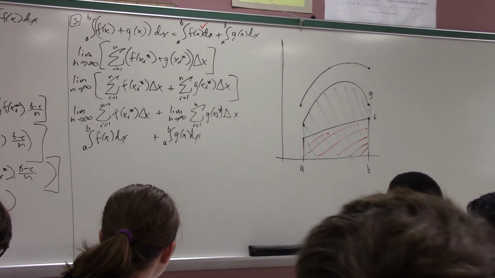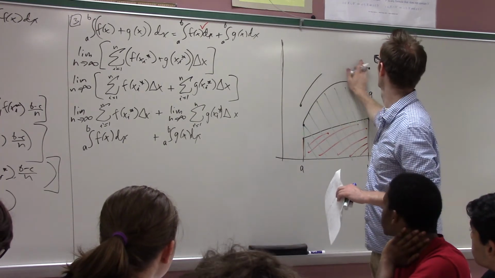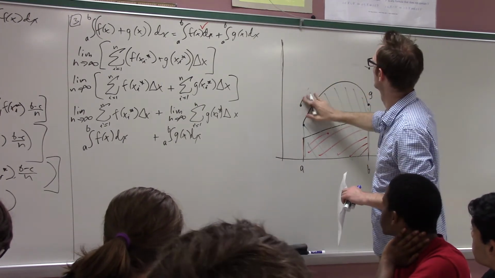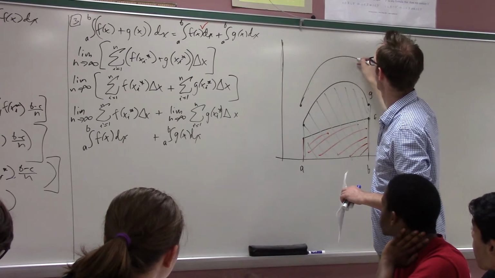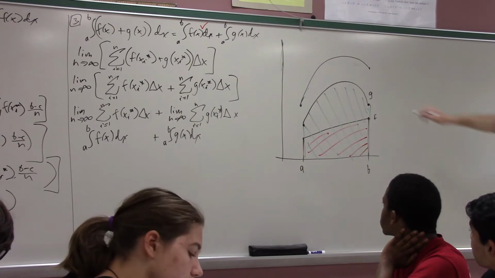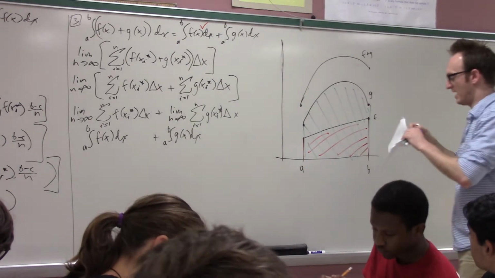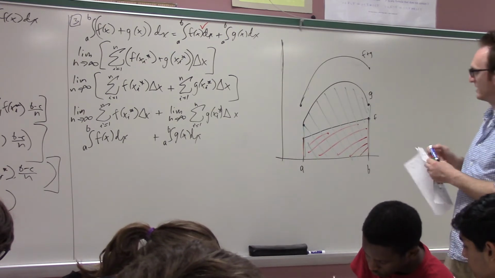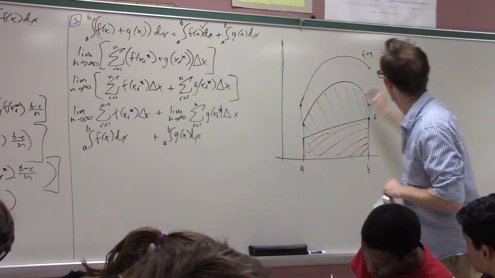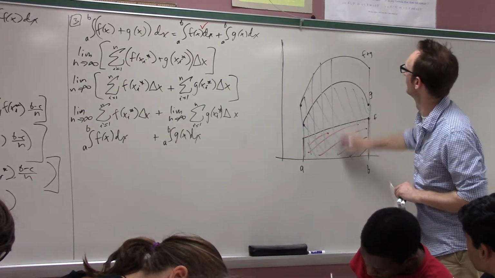Think that's about right? It should be a little more steep, right? Yeah. Something like that, yeah? Okay, so that's decent. Okay, and then the f plus g function is all this. It's all of this area, so it's all this blue.